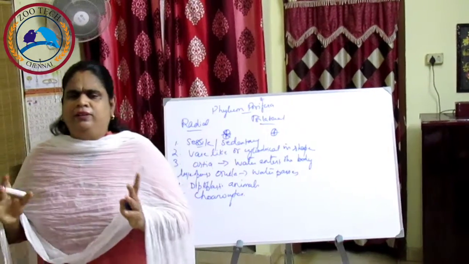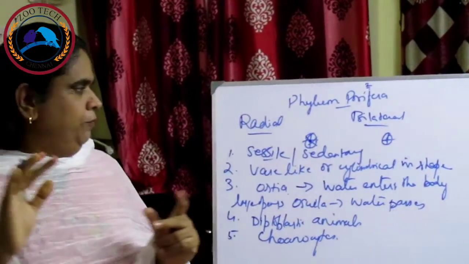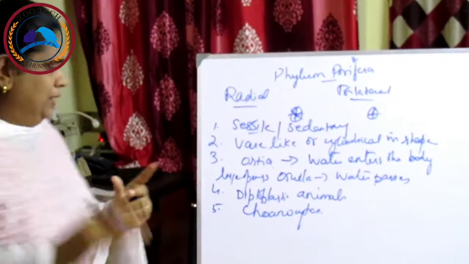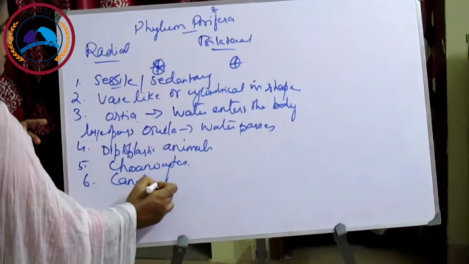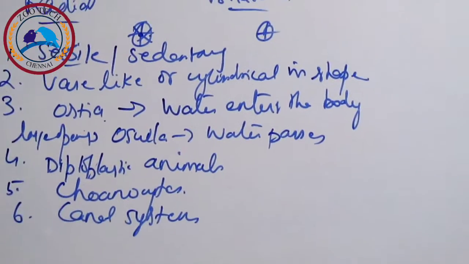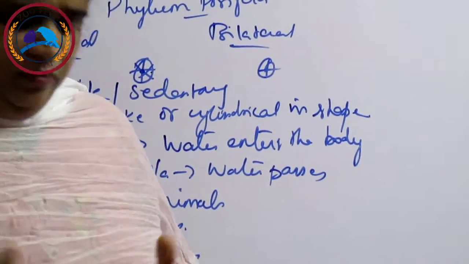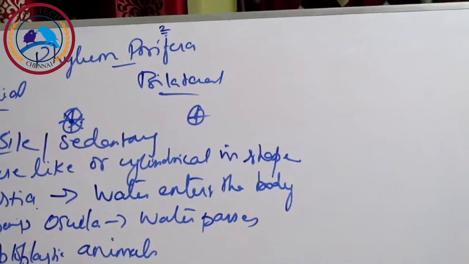So the most distinctive character of phylum Porifera is that they have a canal system. That is the most distinctive character of phylum Porifera, the canal system. Okay, so sponges have a water transport or canal system.